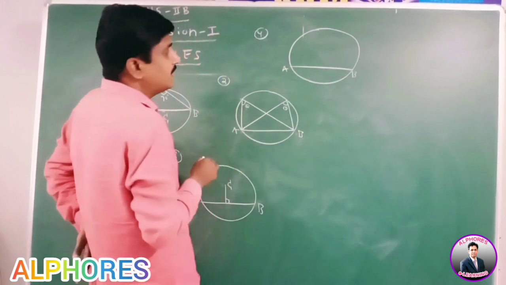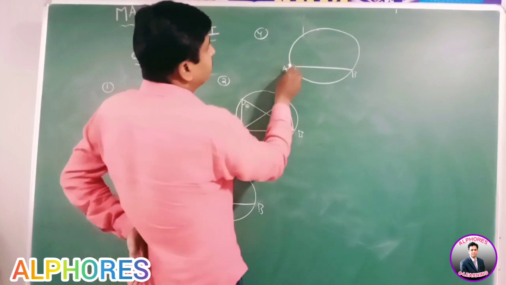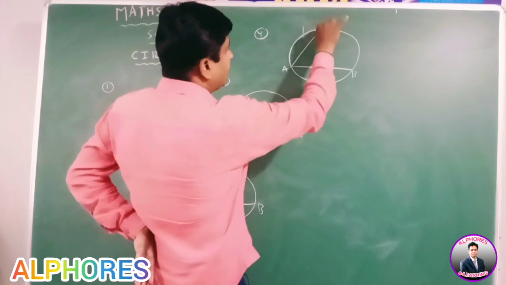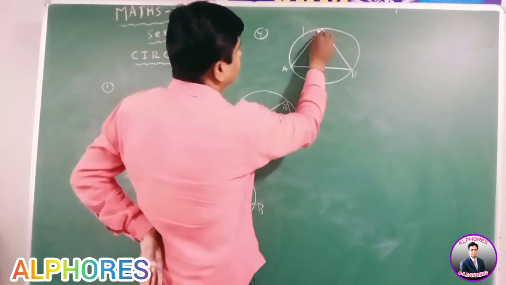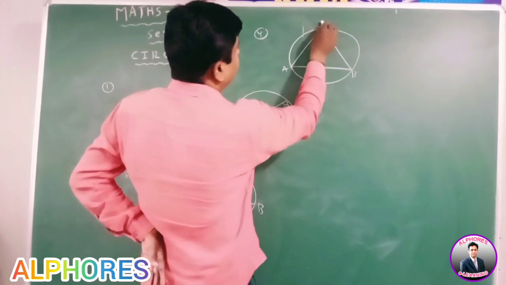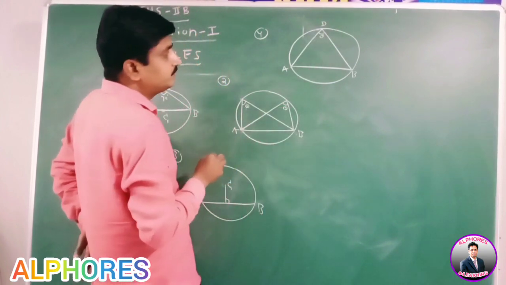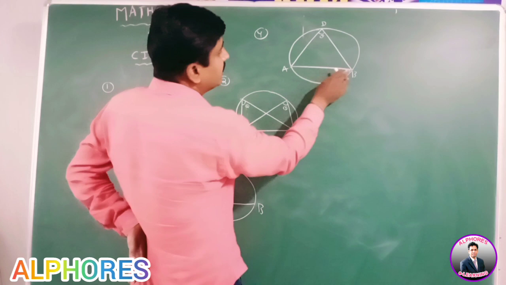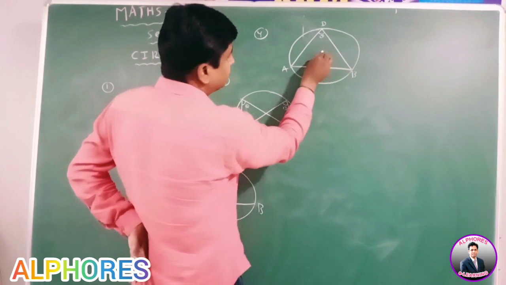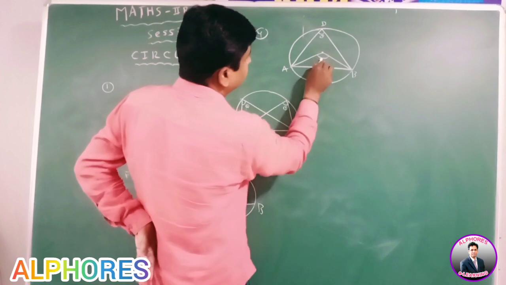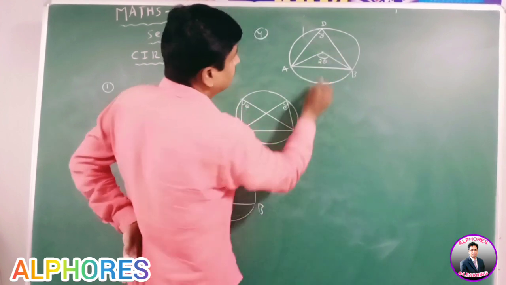This is the chord AB. Suppose this chord AB subtends an angle theta at a point D on the circle. In this case, the chord AB subtends an angle 2 theta at the center of the circle.